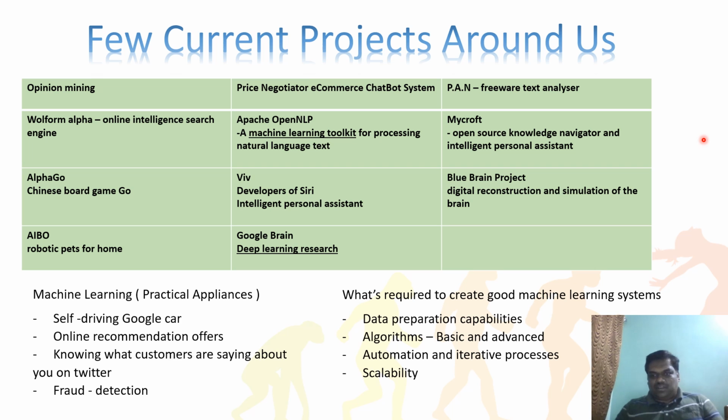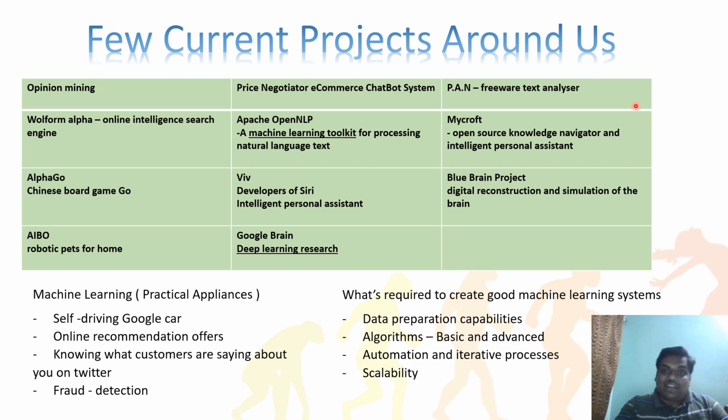But nowadays, even the automatic system also talks. But that is with the help of a human being. The human will say, okay, 5,000 rupees, no, 5,000, no. Then he will say 3,000, no. There will be a negotiation, right? So the price negotiator e-commerce chatbot system means the chatbot itself will negotiate, right? By using prediction analysis and everything. That is the project. That's a very interesting project.